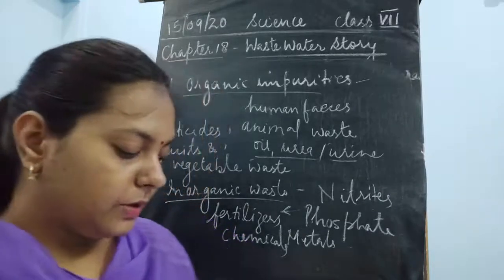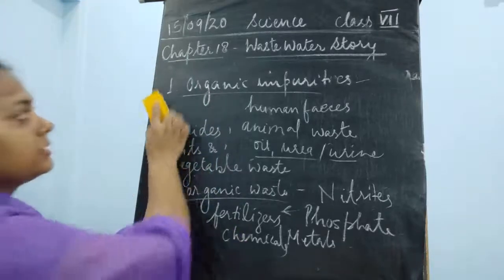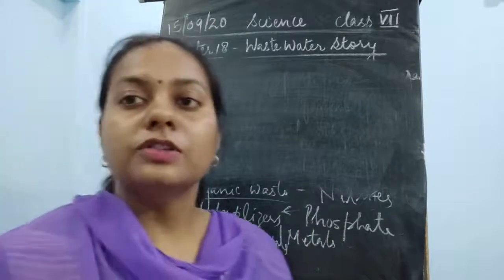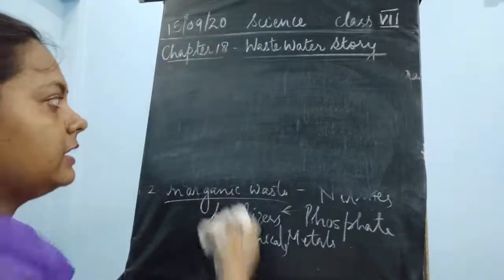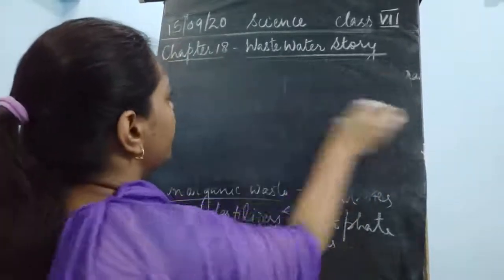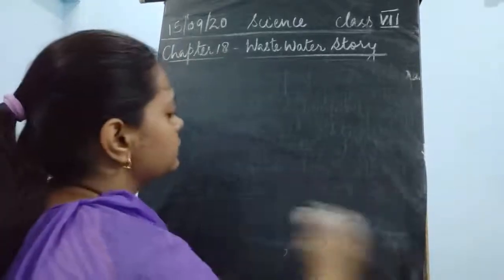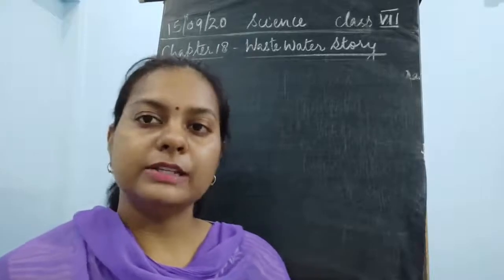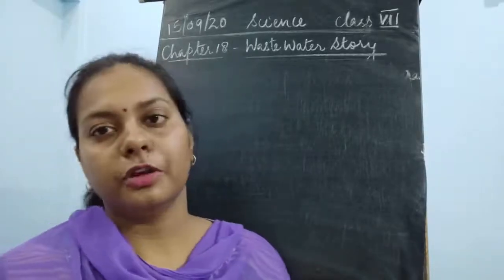Now what about the nutrients? Are these nutrients going to be useful? If it is a nutrient, then why is it going in the drain? So children, see, there is a difference between the nutrient which is useful for human beings or animals, and the nutrients which we are talking about now, which are responsible for the growth of these saprotrophs.